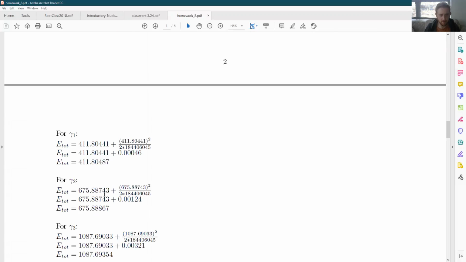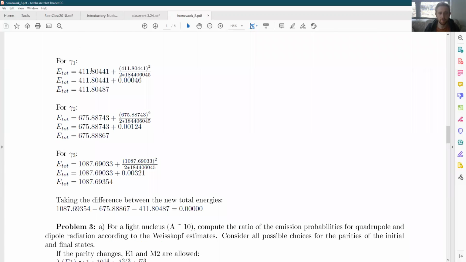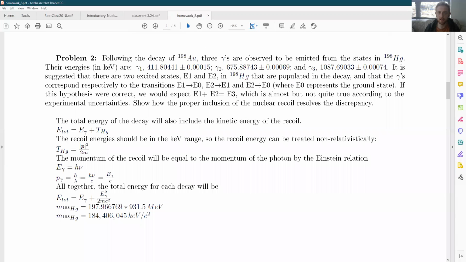And indeed, when we do those calculations, we see that for each of these gamma rays, this correction term is pretty small, so about 6 orders of magnitude smaller than the actual energy. But nonetheless, when we add on those corrections and take the difference, we now see that the difference in the energies is exactly 0, at least up to the uncertainty given to us originally, and therefore the problem is resolved.